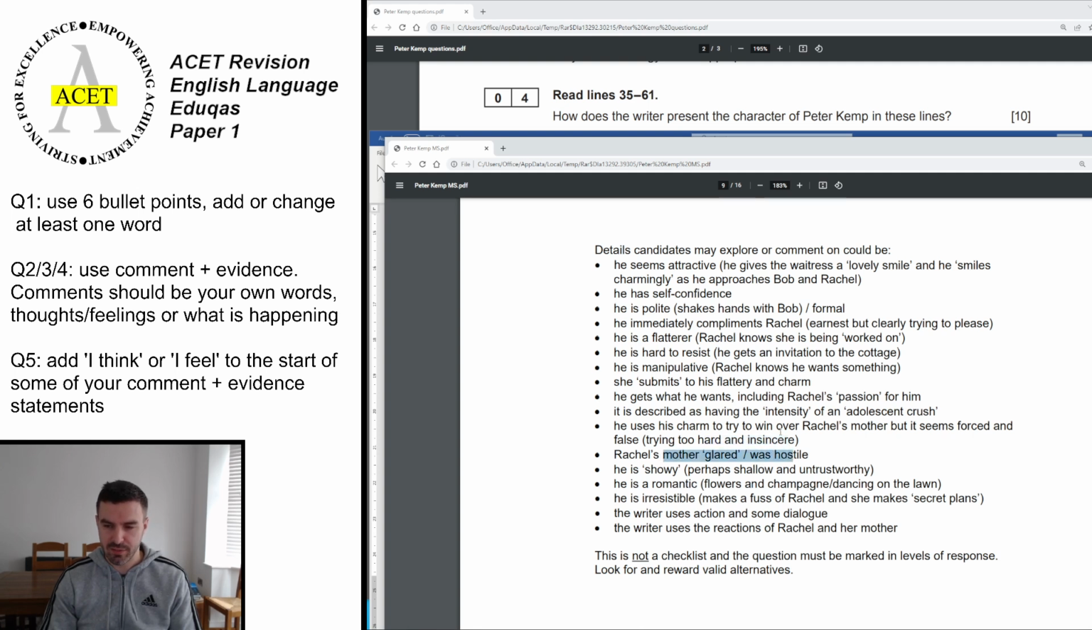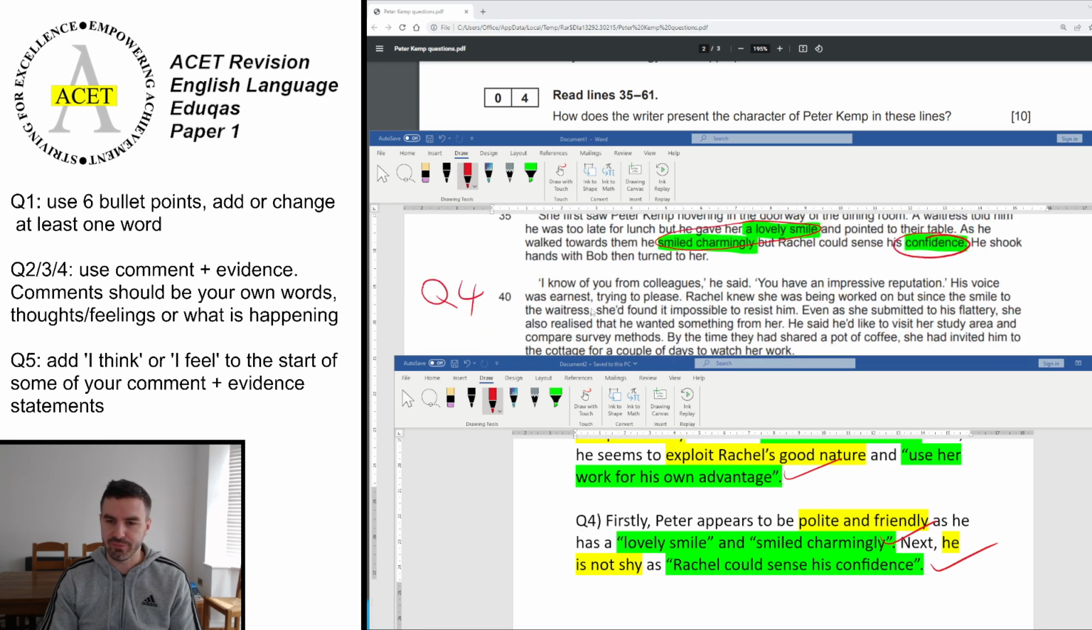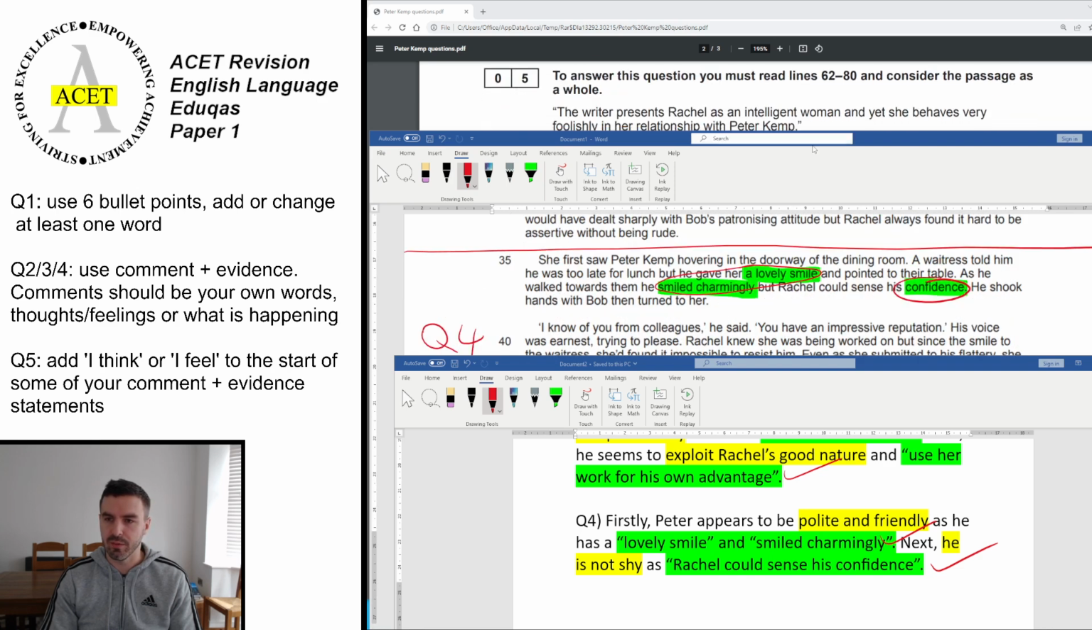Rachel's mother glared because she doesn't trust him. He's showy. He's too over the top, maybe a little bit shallow and untrustworthy. He's a little bit too much, you might say. He's romantic, the flowers and the champagne, but again, that could be part of the showiness. He's irresistible, and then you've got the language how points at the bottom. So a mark for each of these ones here, and if you do mention anything on that one, then you can give yourself an extra credit for language, but it's mainly going to be focused on that one for this question.